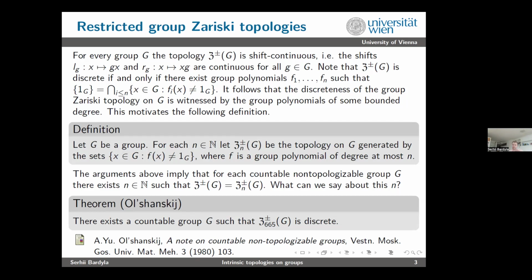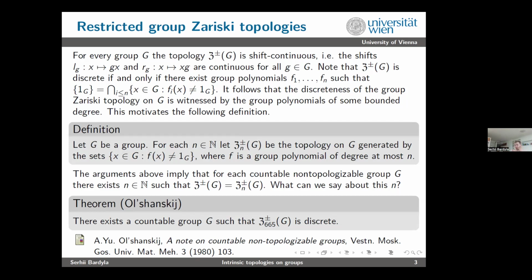So what I mean is that to show the discreteness of the group Zariski topology, we need only to find finitely many nice group polynomials such that the intersection of the non-solution sets of the corresponding equations gives {1_G}. So in reality, the discreteness of the group Zariski topology is witnessed by some polynomials of some bounded degree. We don't need the whole set of polynomials. We need only some polynomials up to, I don't know, degree 100.